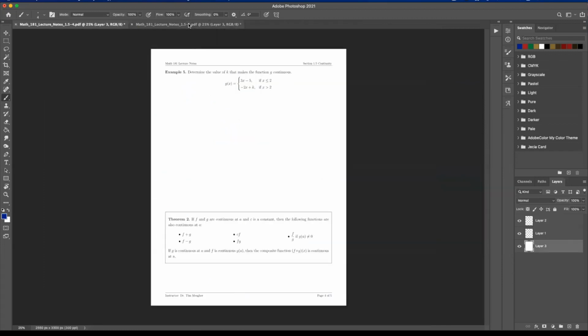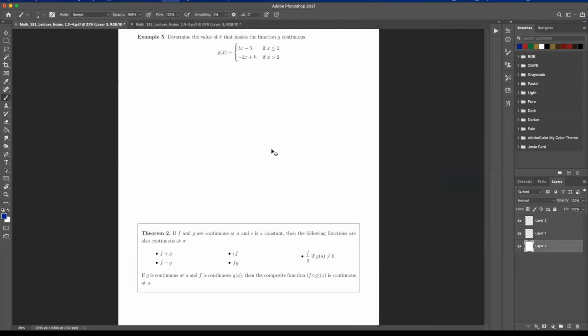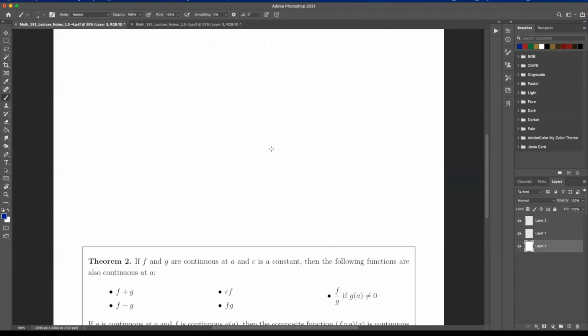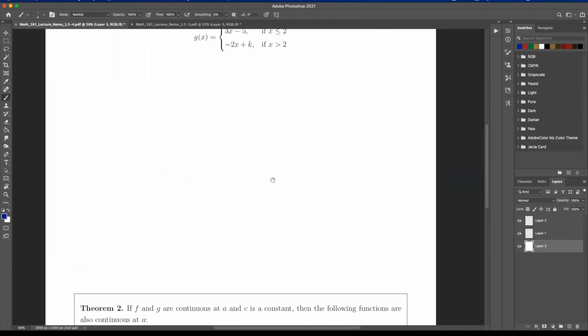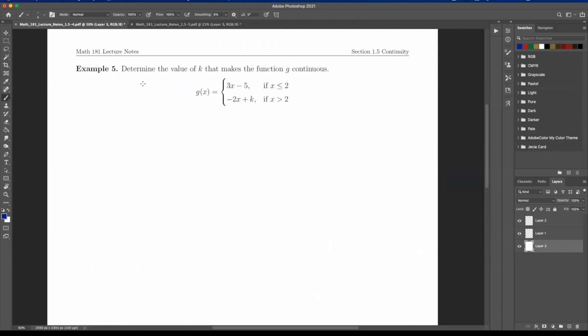All right, let's look at this one. One of the questions we like to do is how do we make things continuous? So determine what value of k will make this function continuous. Let's look at this function real quick. Let's go ahead and just roughly draw it.